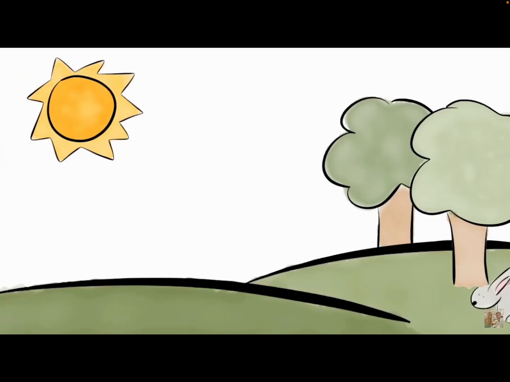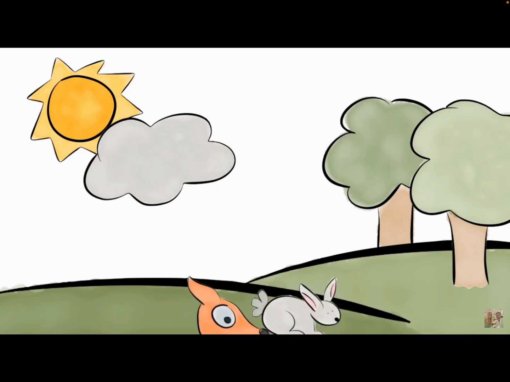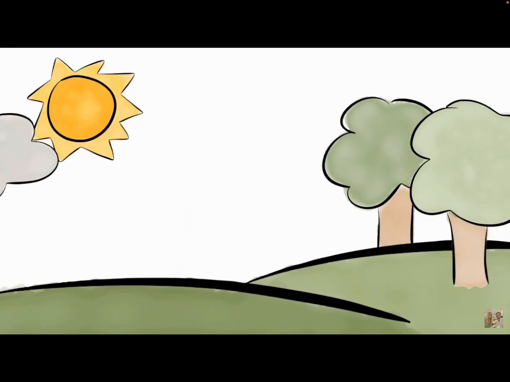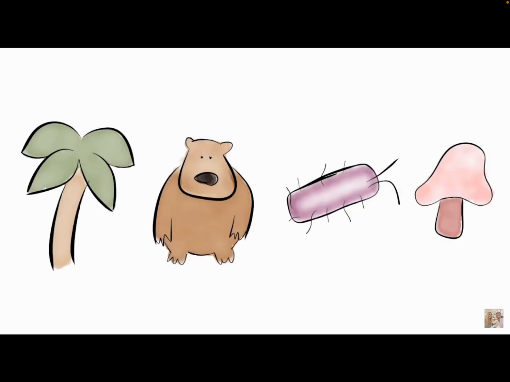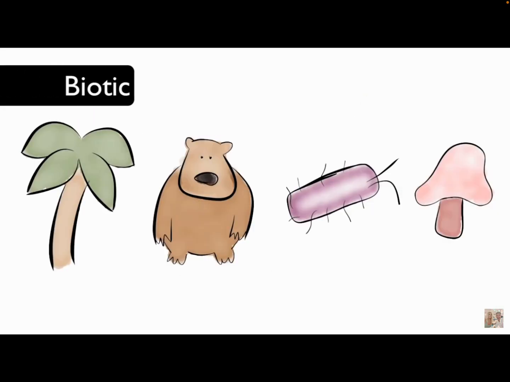Abiotic and biotic factors. An ecosystem contains living and non-living things. The ecosystem has many examples of the interaction between the living and the non-living. Living things in an ecosystem are called biotic factors. Living things include plants, animals, bacteria, fungi, and more.